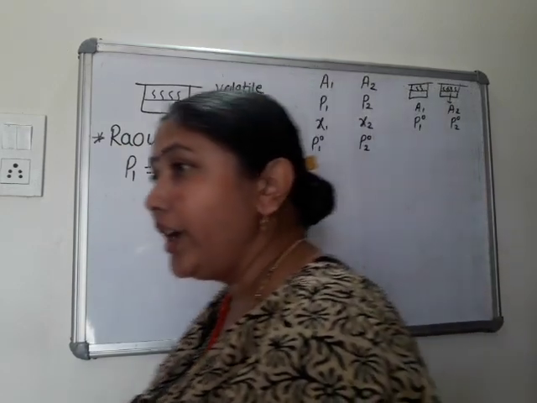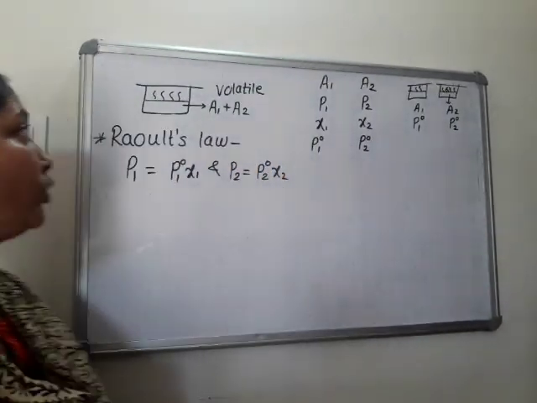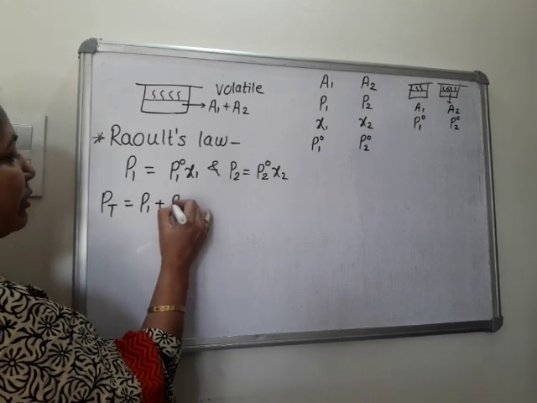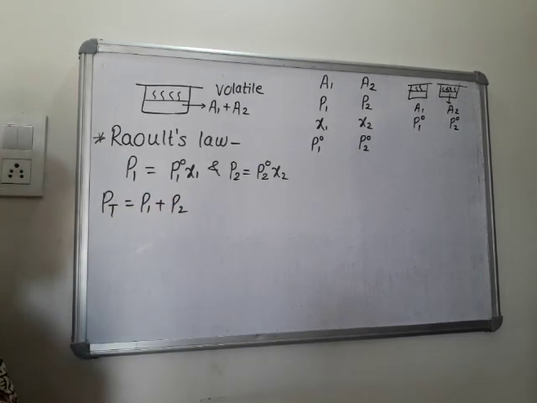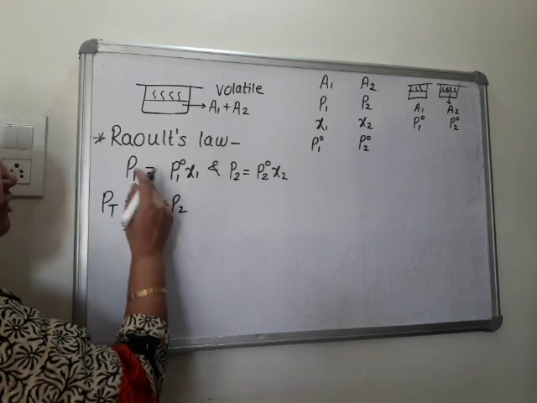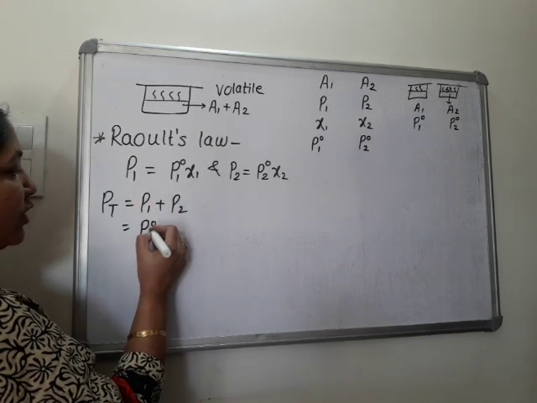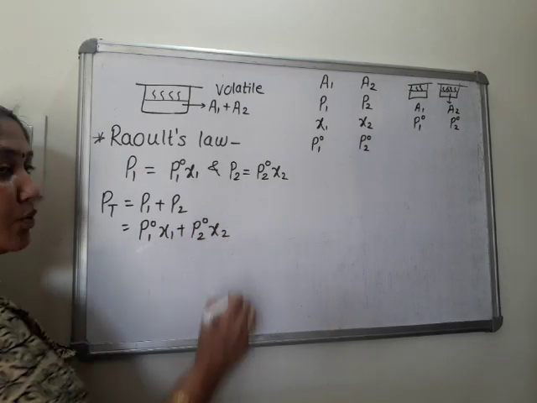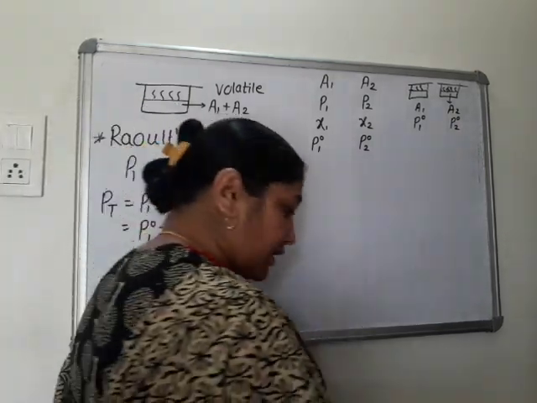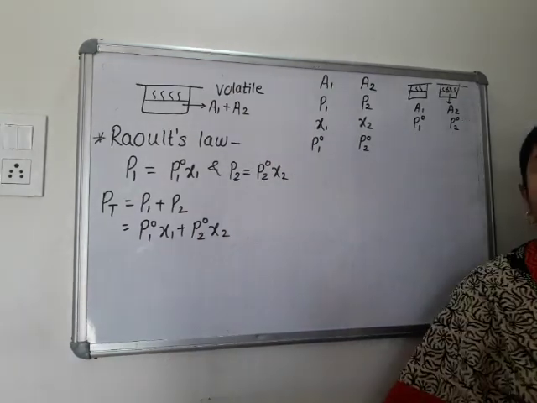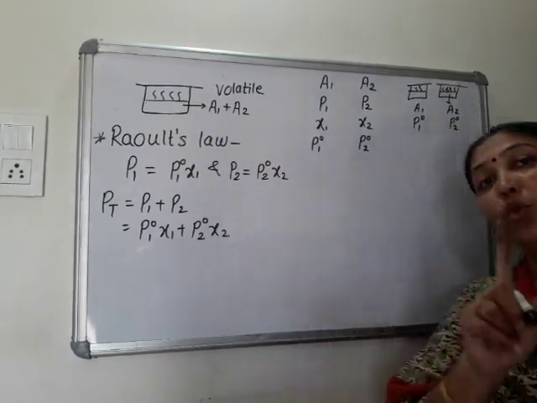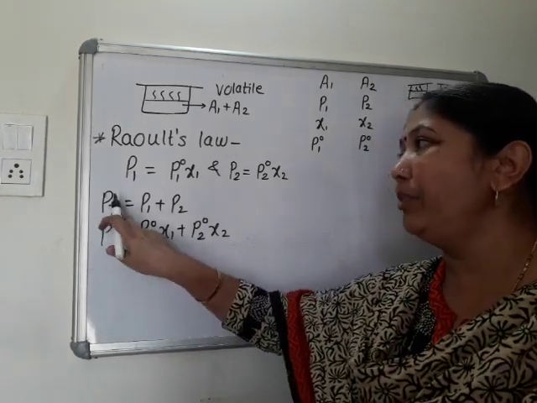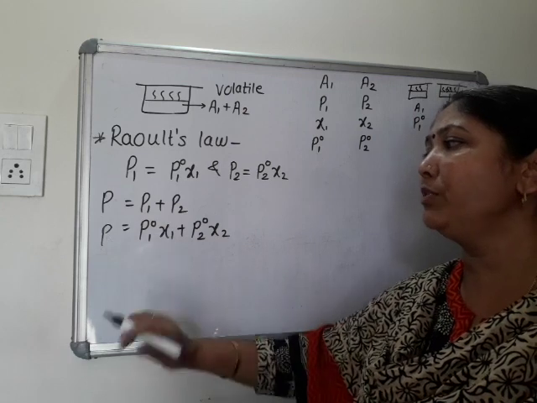Raoult's law. We have to find the total pressure exerted by both the components. So we can write total pressure is equal to P1 plus P2. What is the value of P1? It is P01 x1 plus P02 x2. And we studied last year that the sum of the mole fractions is always equal to 1, means x1 and x2. This is P or PT. Total pressure is PT or simply P.